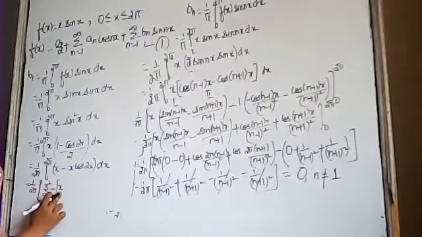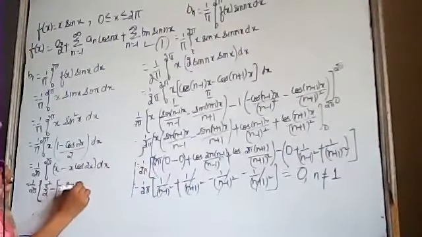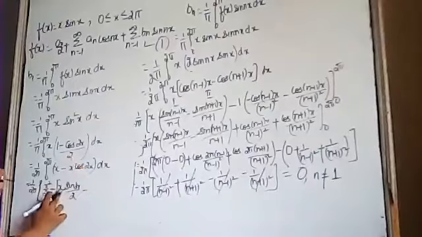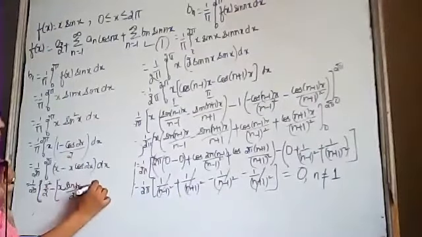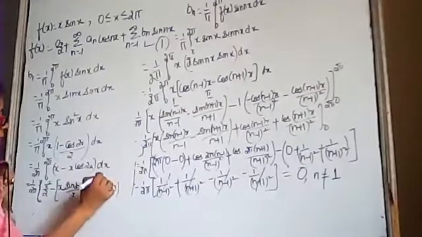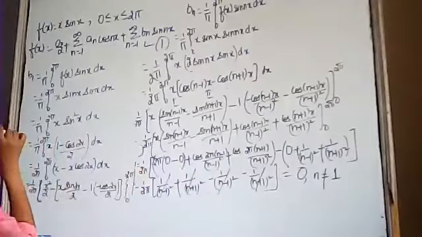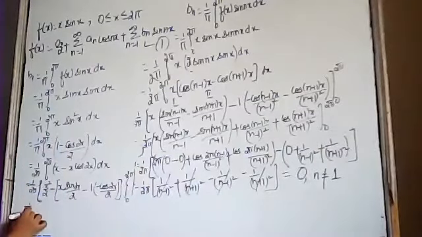First of all, x as it is, integration of cos 2x is sin 2x divided by 2, minus differentiation of x is 1, integration of sin 2x is minus cos 2x divided by 2. And limits of integration are from 0 to 2 pi.